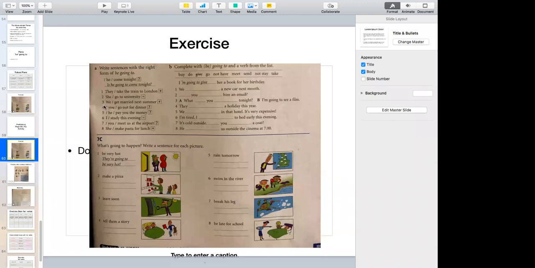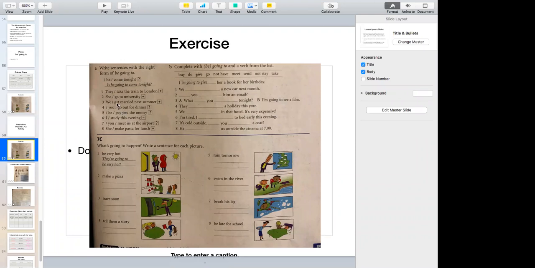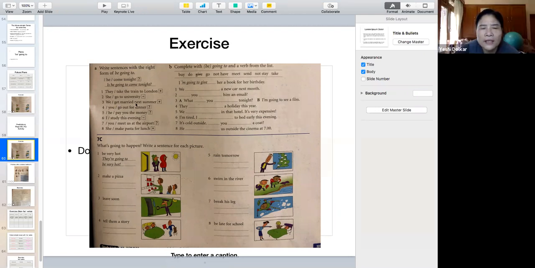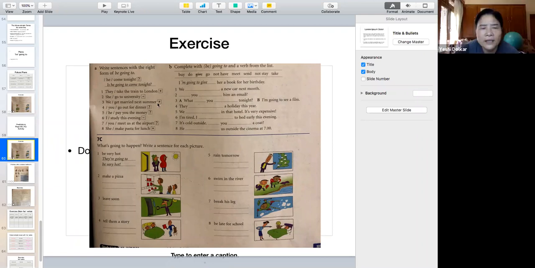Okay. What about number three? We are going to get married next summer. Now you have to use are going to. We are going to get married next summer. It's the plan. We are going to get married next summer.